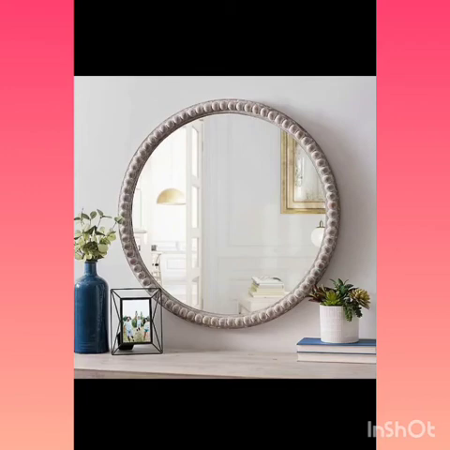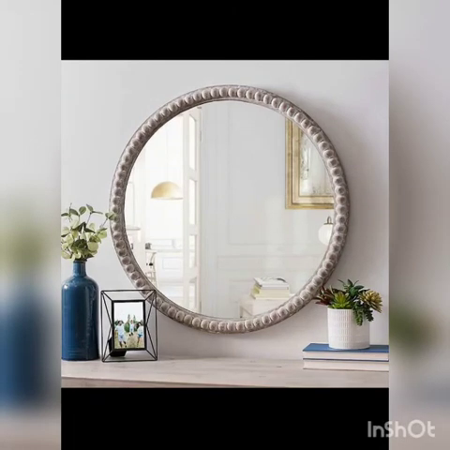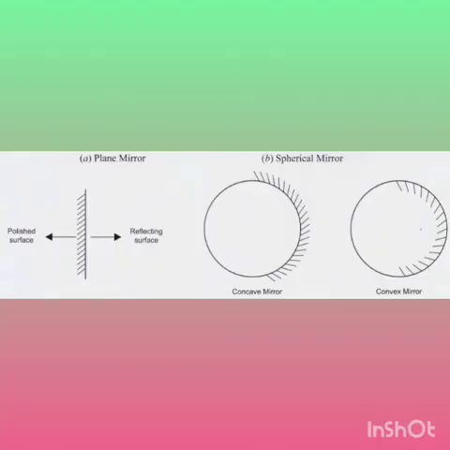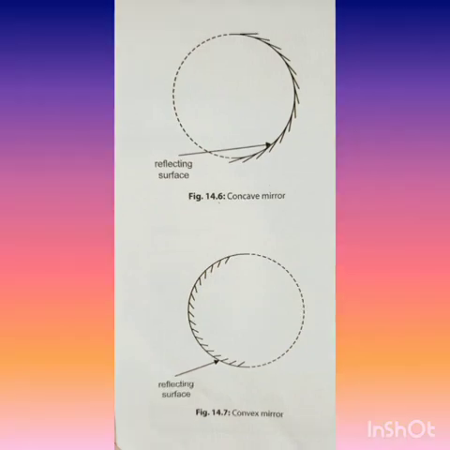Next we will discuss mirrors. Any smooth or polished surface which can reflect a ray of light is called a mirror. There are two types of mirror, plane mirror and spherical mirror. When the reflecting surface is plane, the mirror is called a plane mirror, while a mirror with a spherical or curved reflecting surface is called a spherical mirror. A spherical mirror is a part of a hollow sphere, and spherical mirrors are of two types. The first one is the concave mirror and the second one is the convex mirror.